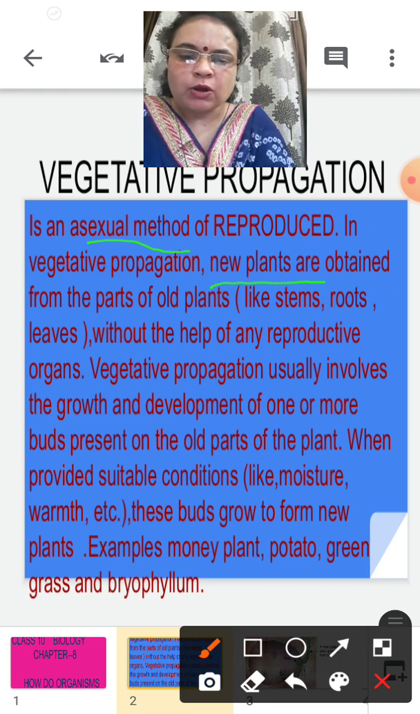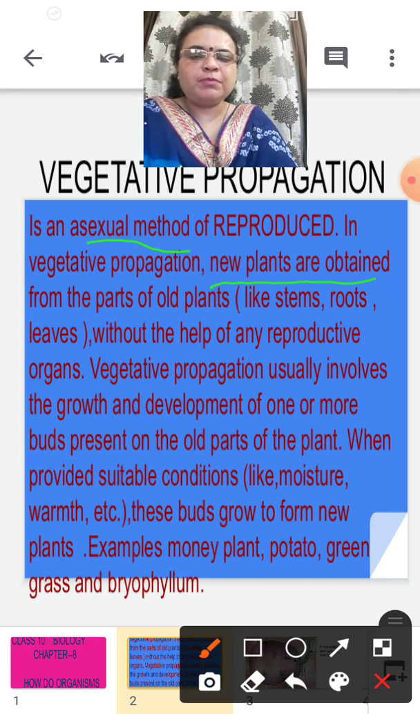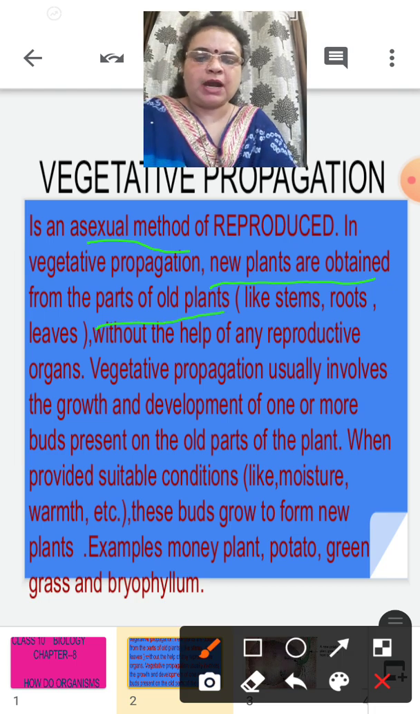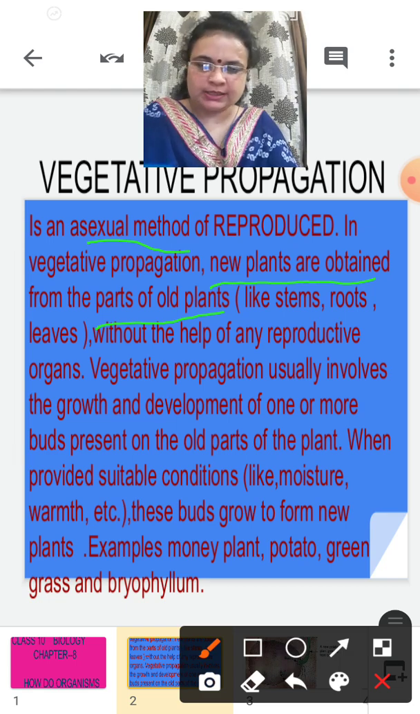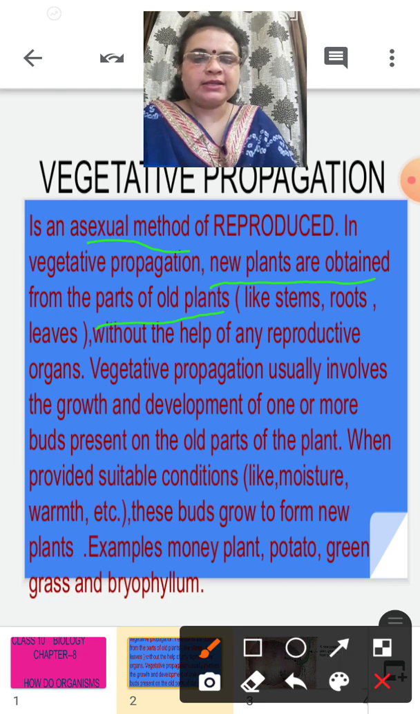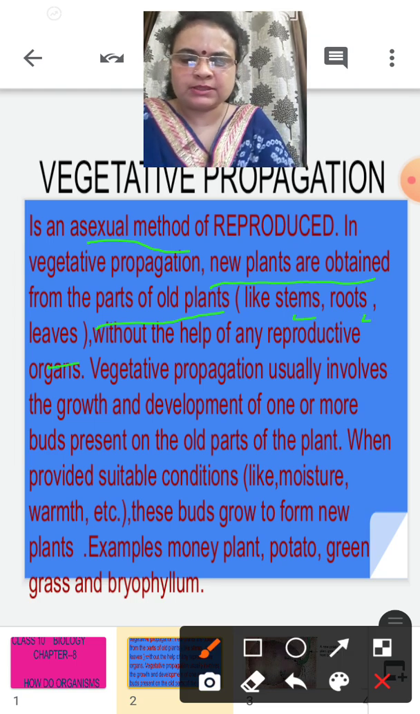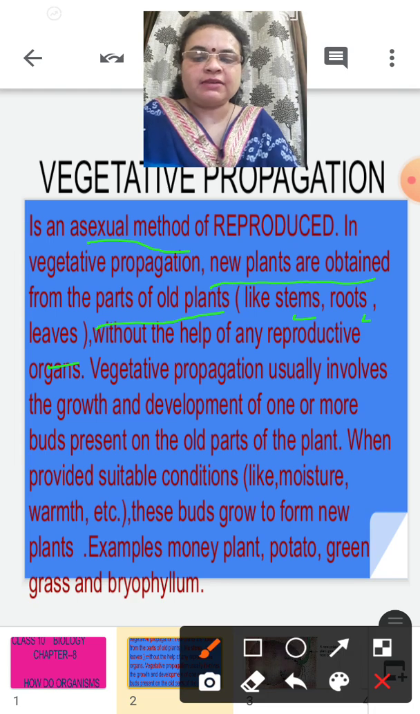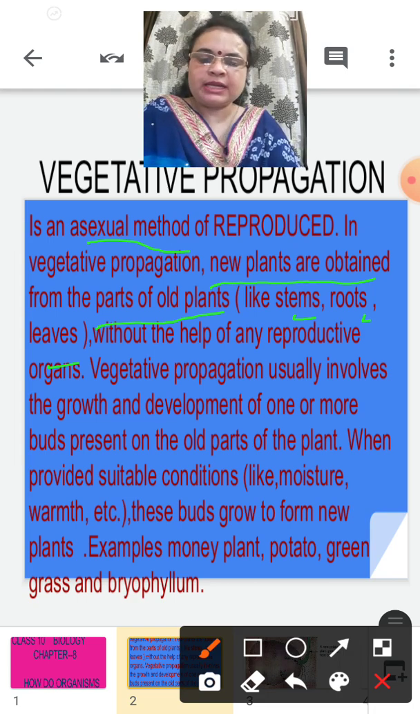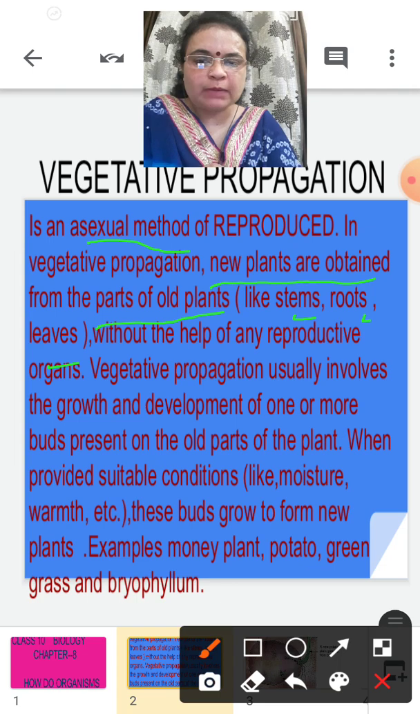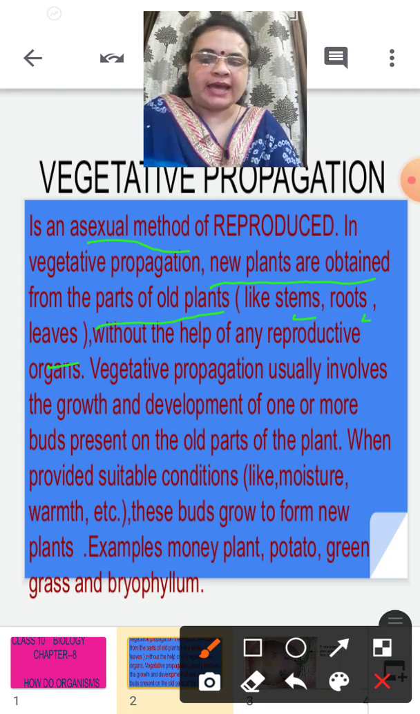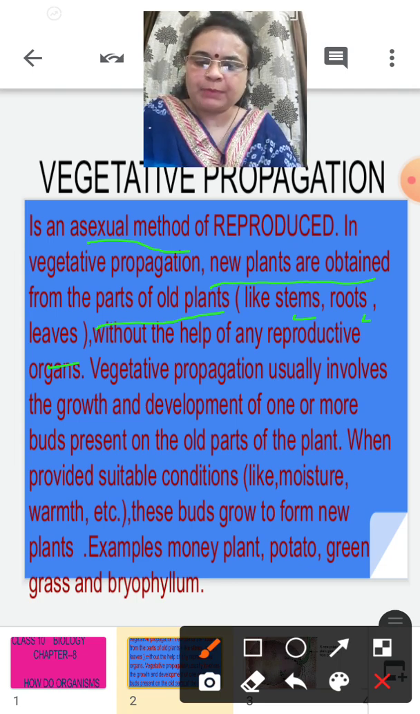New plants are obtained from the parts of old plants. It means old plants give rise to new plants. New organisms reproduce from the old one. That is called vegetative propagation. How? Through stem, roots, leaves, without the help of any reproductive organs. Why are reproductive organs not helping here? Because it is an asexual method of reproduction.